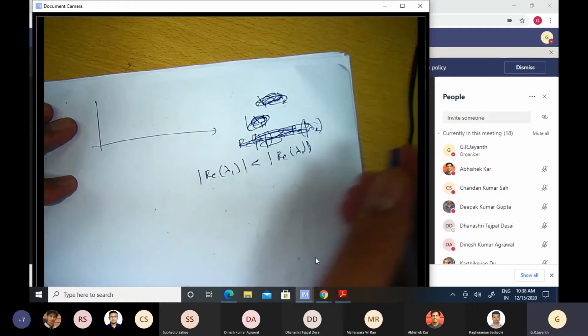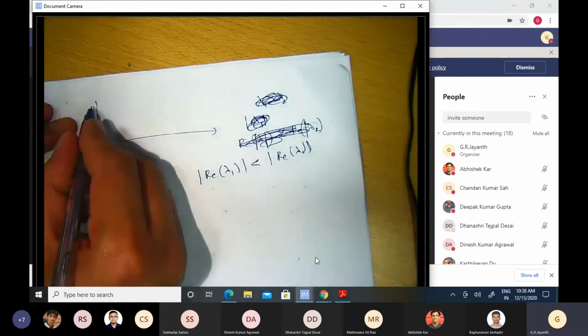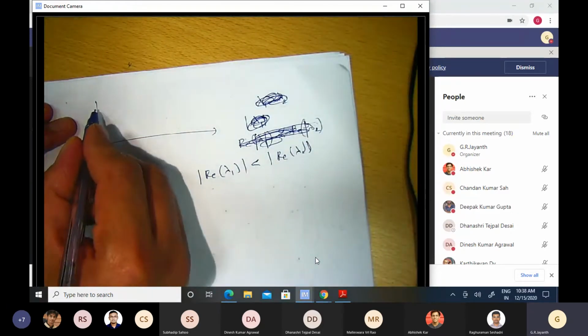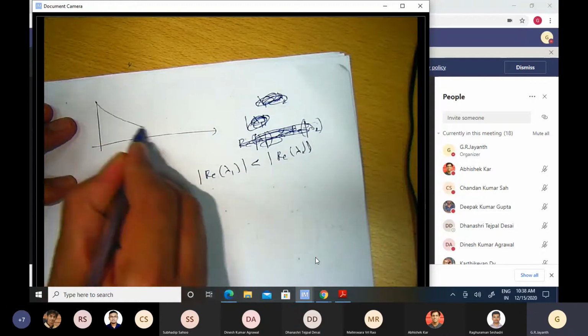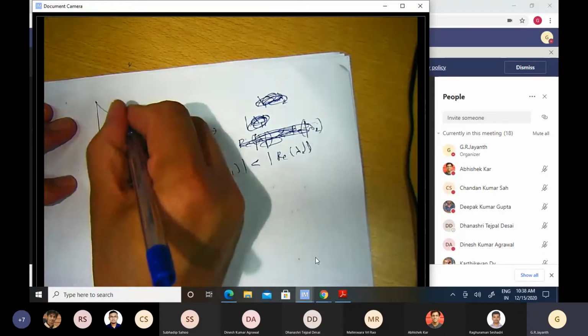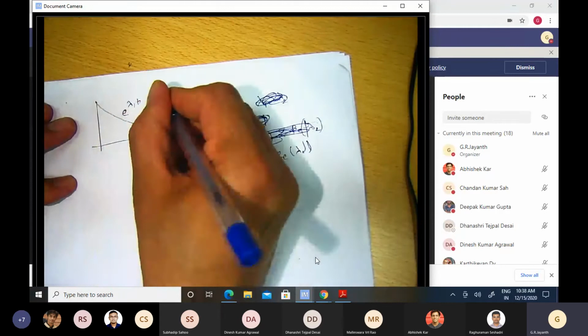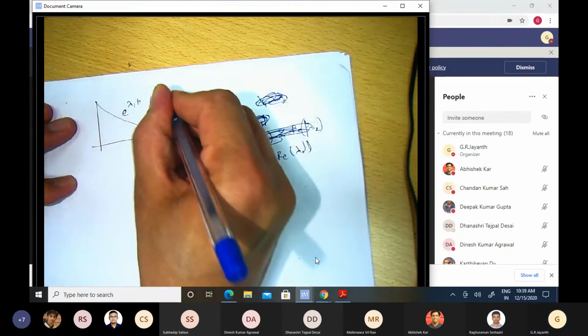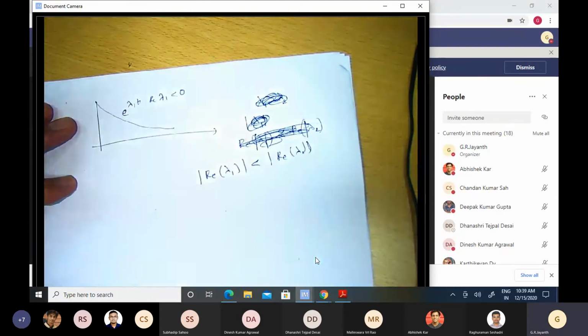Let us say we arrange it that way. Then how does e to the power lambda 1 t look like? It will be a decreasing exponential if our system is stable. This will be e to the power lambda 1 t, if the real part of lambda 1 is less than 0.